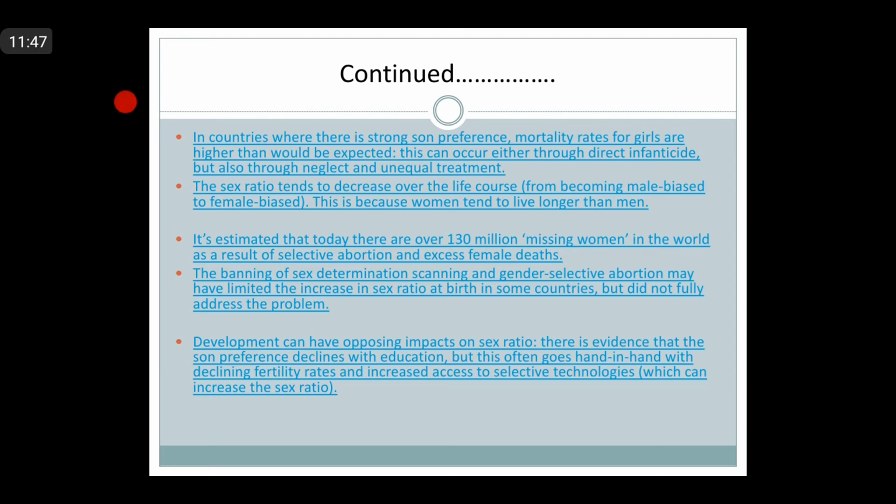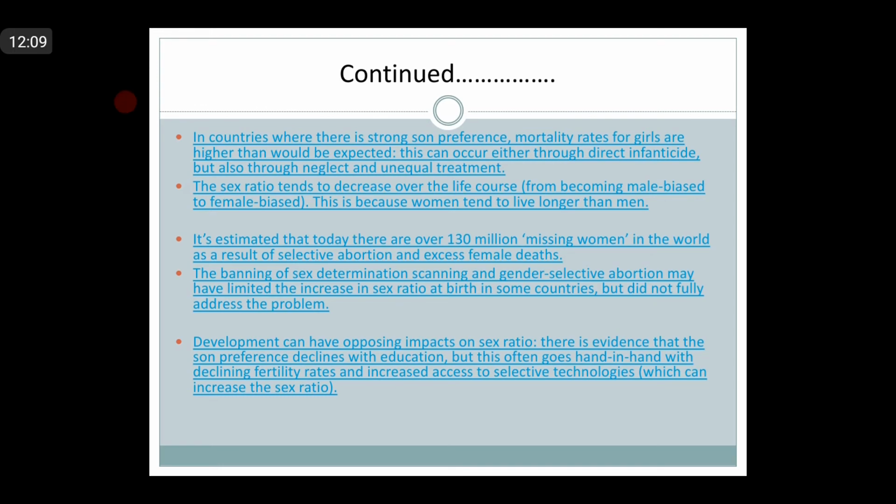This is very much common than would be expected, and this can occur either through direct infanticide, but also through neglect and unequal treatment. That is how the girl child dies, isn't it? Due to negligence in the society or in the family.